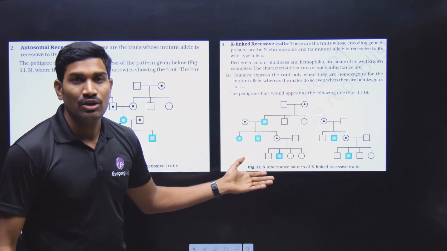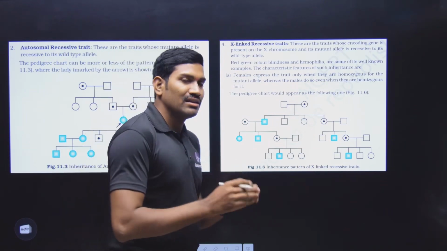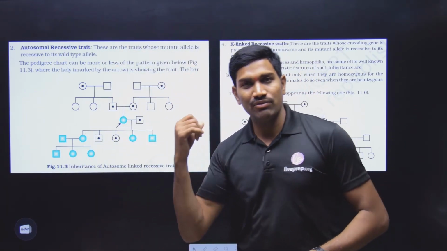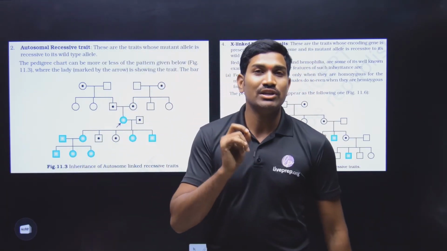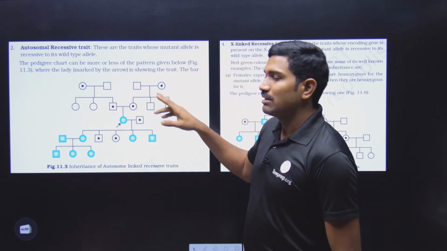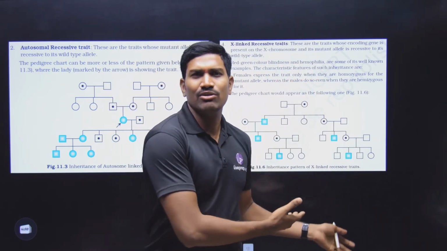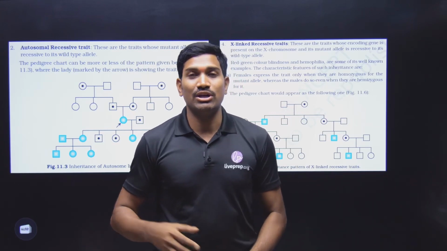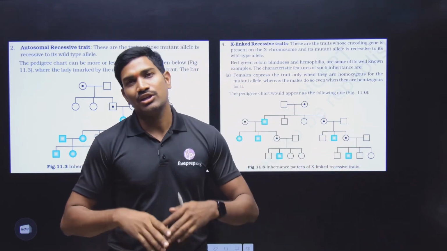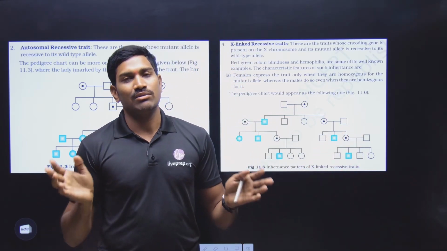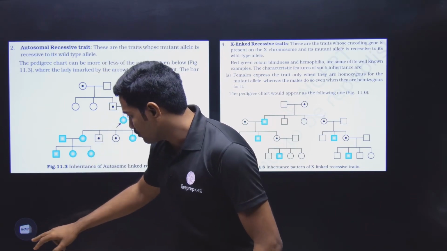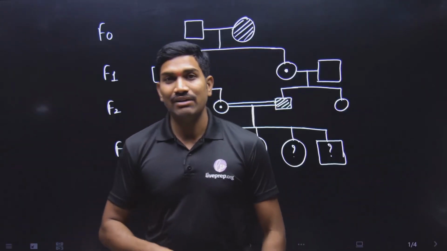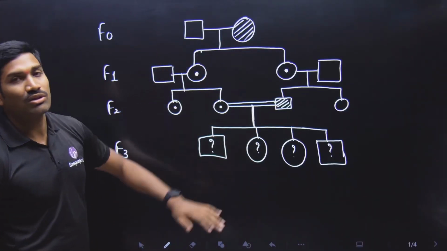Understood or not? So the point we need to understand before solving that pedigree is that this symbol represents a carrier. They have mentioned it in the question itself. But which carrier do you need to take, autosomal recessive or X-linked recessive? In both of these you can take. Now come to the solving. Since you can take it for both, let us solve it.